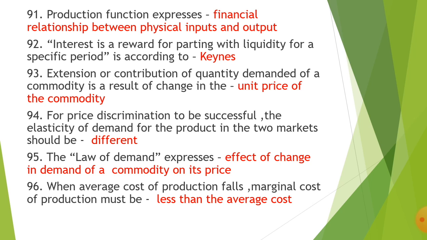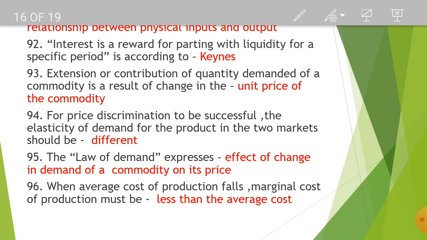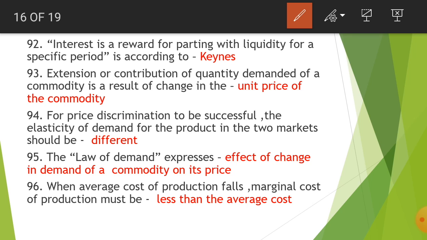Let's move further. 92nd, interest is a reward for parting with liquidity for a specific period, according to Keynes. 93rd, extension or contraction of quantity demanded of a commodity is a result of change in the unit price of the commodity.